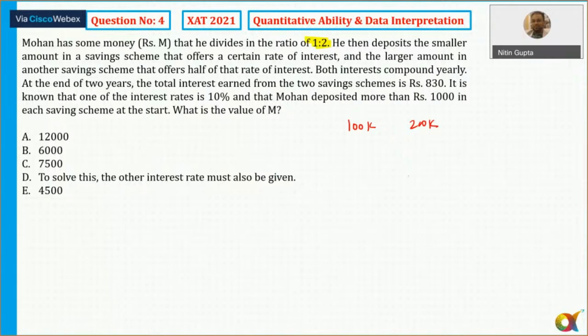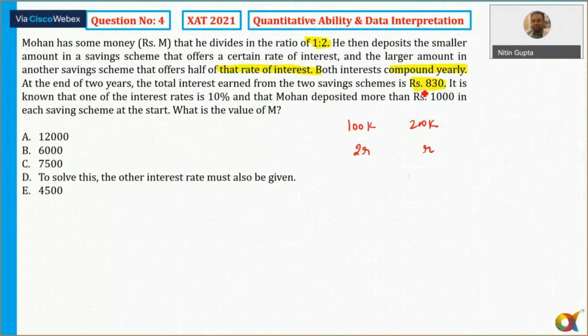He then deposits the smaller amount in a saving scheme that offers a certain rate of interest and the larger amount in another saving scheme that offers half of that rate of interest. So if I say the rate of interest is R, here the rate of interest is always equal to R, and both are compounded yearly. At the end of 2 years, the interest earned from the two saving schemes is 830. So the total interest earned is 830.